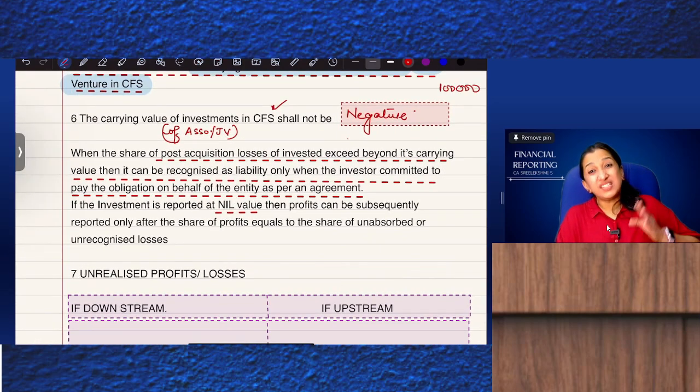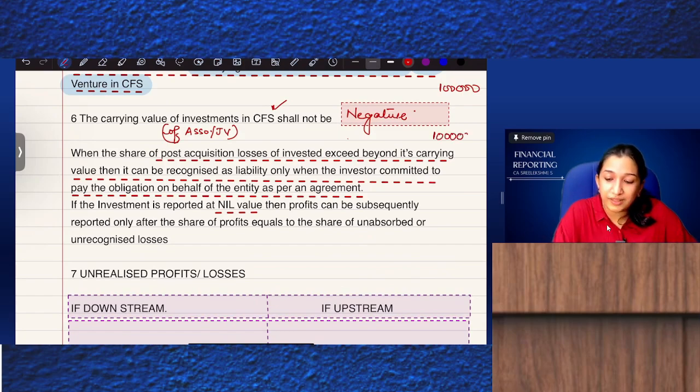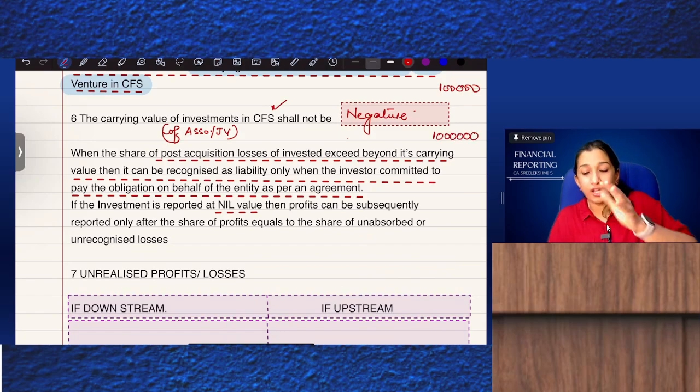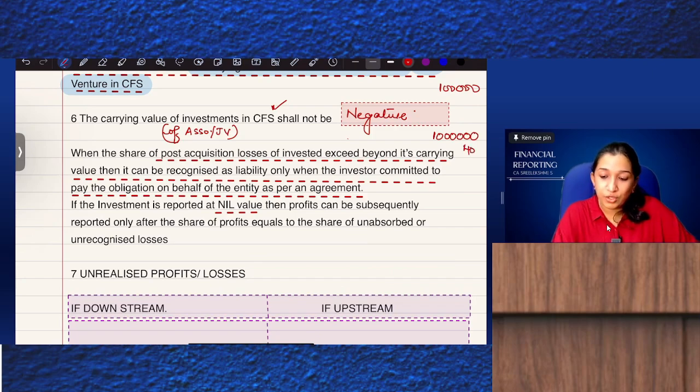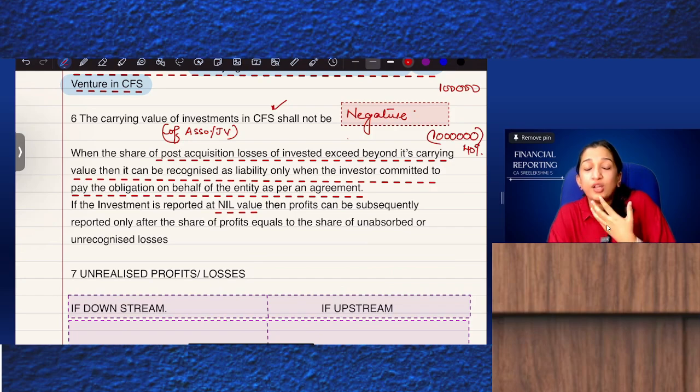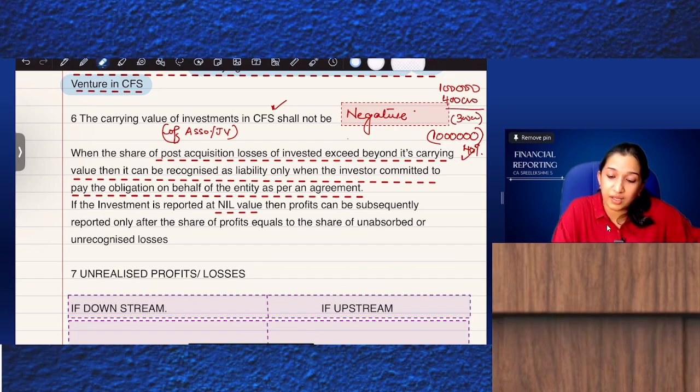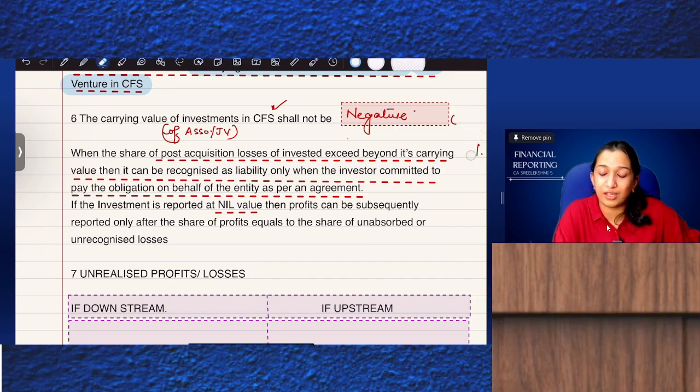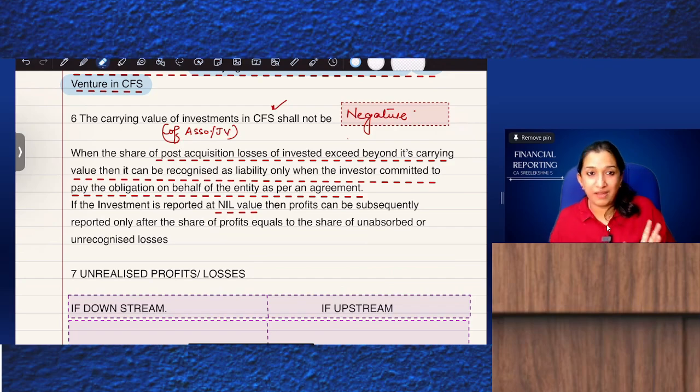In the first year, the company has incurred a loss of 10 lakhs, of which your share is 40%. So your share of loss is 4 lakhs. Your investment cannot be shown at a negative figure. Investment can be shown only at a maximum of nil value. So let's read this.